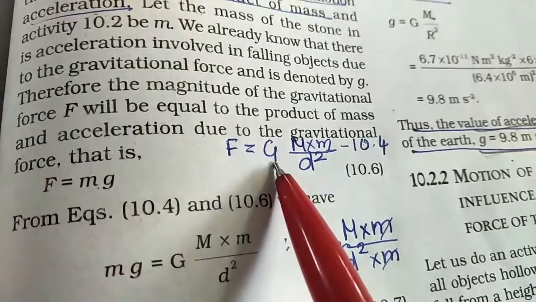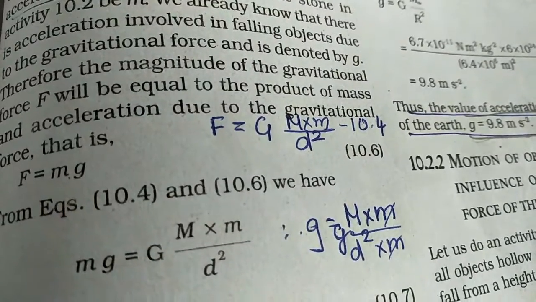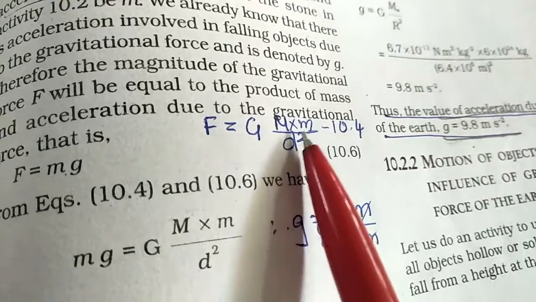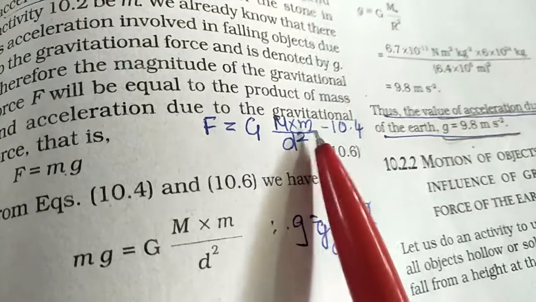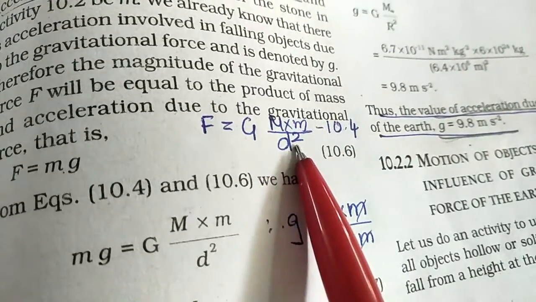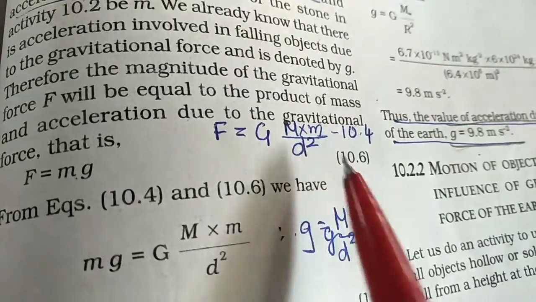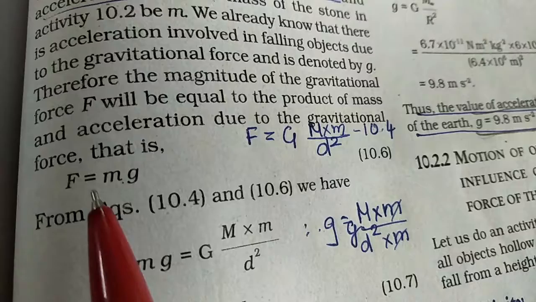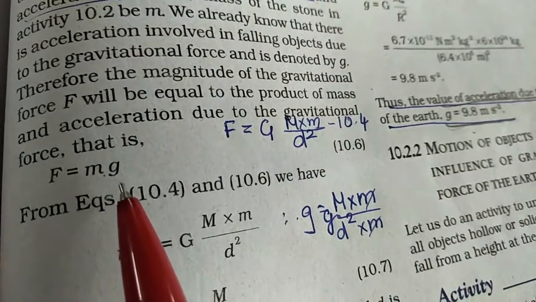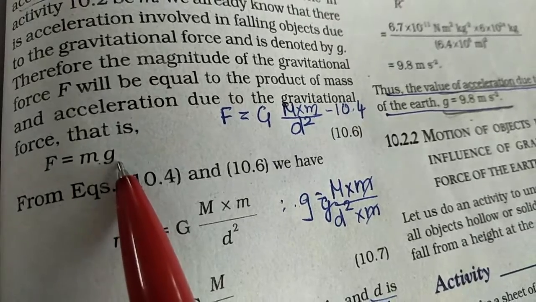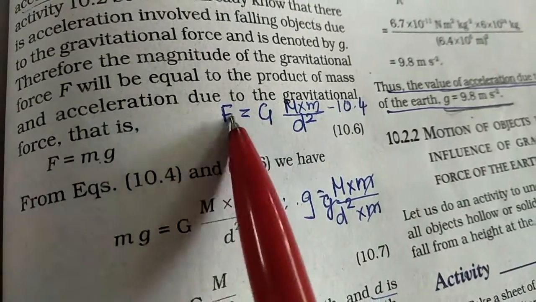Force is equal to capital G, the mass of the earth, multiplied by the mass of the object, upon d square. That is what we have seen in our previous class. This force is also equal to m into a, here it is g, because we are using gravitational acceleration. Now we can equate these two forces.